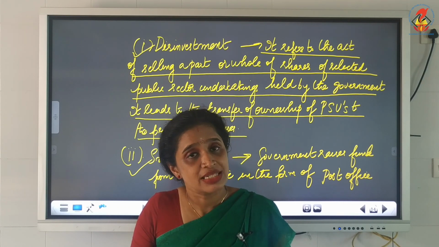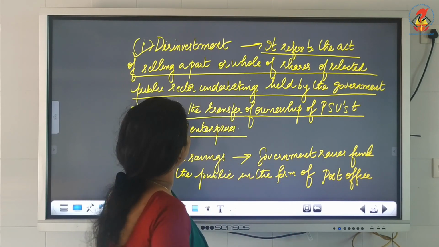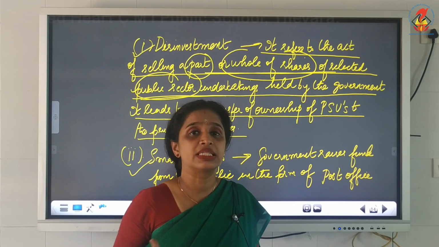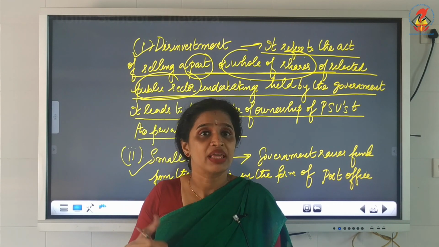So that process of selling a part or whole of the share of a government company, public sector meaning government company, to the private sector is known as disinvestment or privatization.